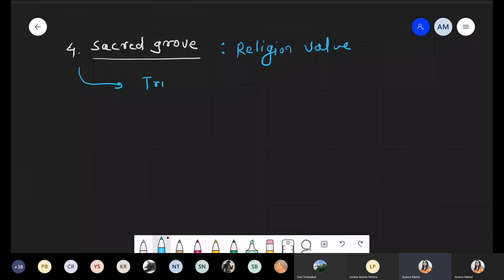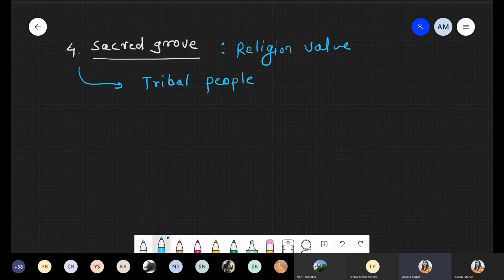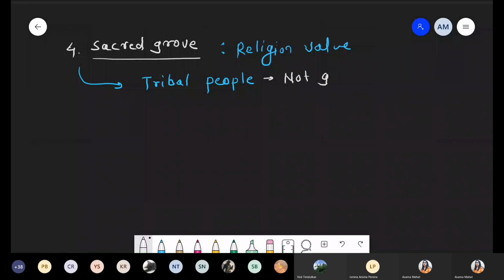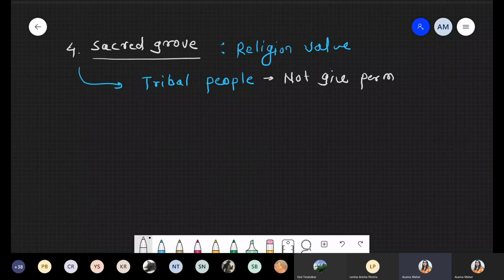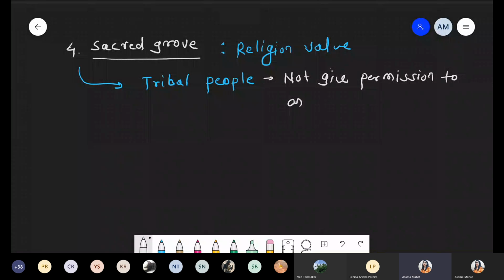Basically the tribal people are not allowed any activity there. They do not give permission to any activities because it is connected with their god.